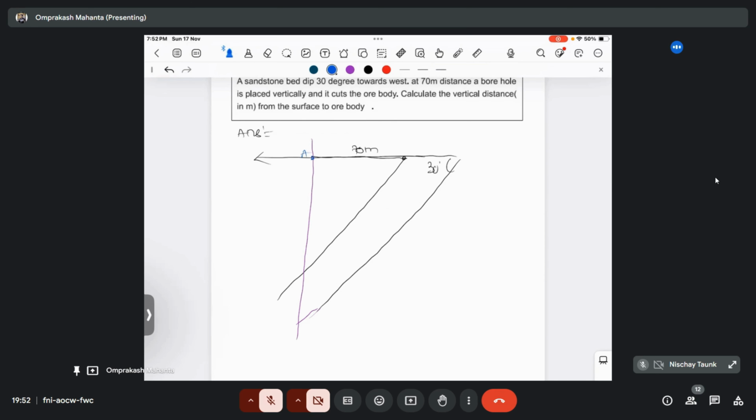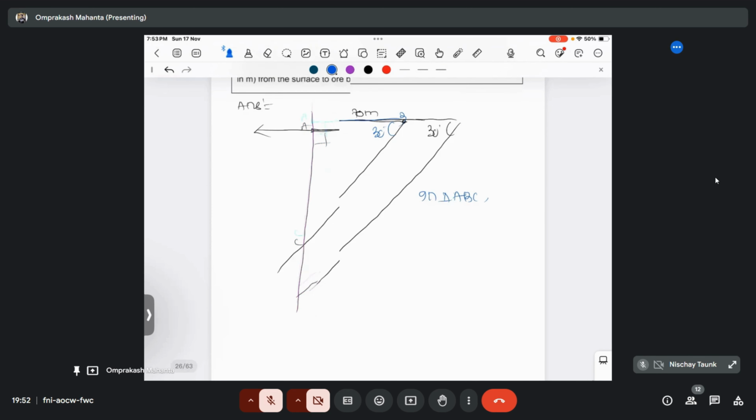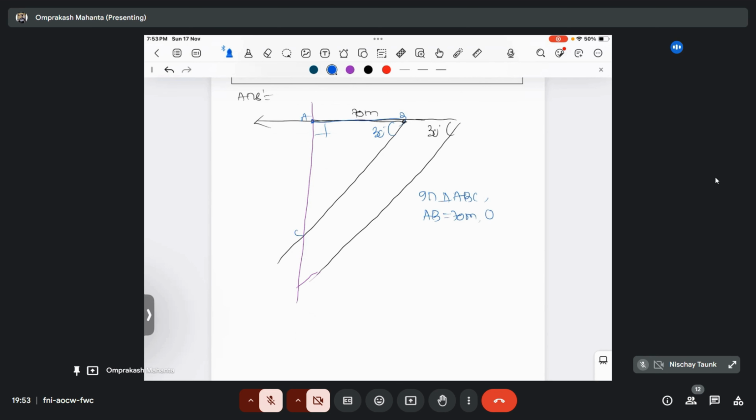Okay, let's say this is A, B, this is C, this is the theta value, this is the distance. It wants to calculate the AC value. So in triangle ABC, AB is your 70 meter, theta is 30 degree, and it wants to calculate the AC value. AC is basically your perpendicular, and AB is your base.